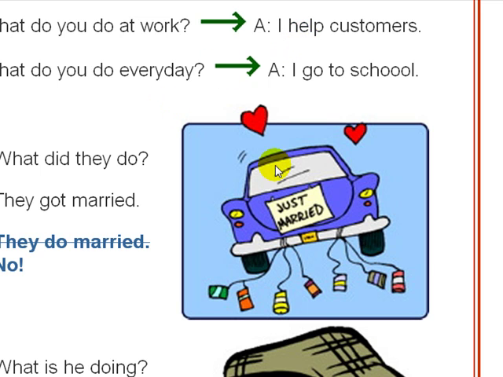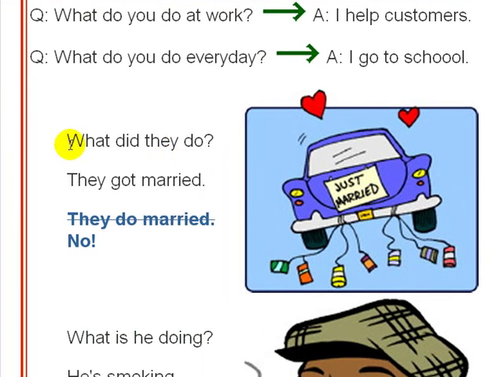Here we have a nice little picture. Just married. That's what it says on the back. It says, what did they do? This is the past tense of that. What did? Remember, do, did. Okay? Did is the past tense. And we're saying, what did they do? We have that do word. They got married.